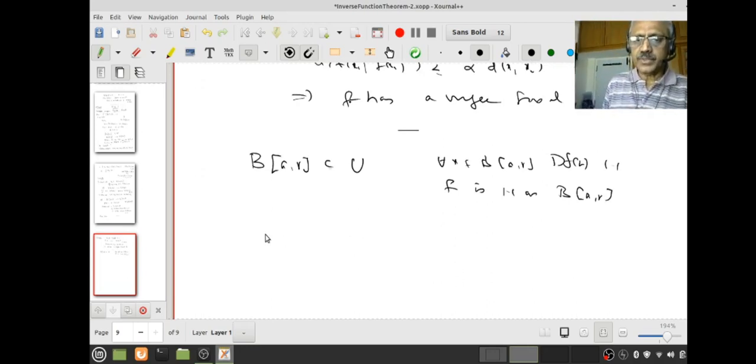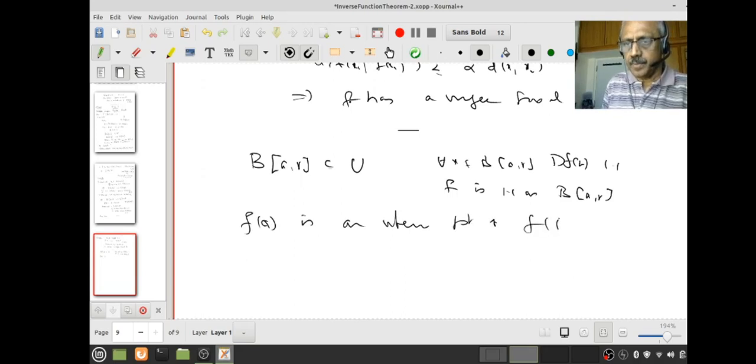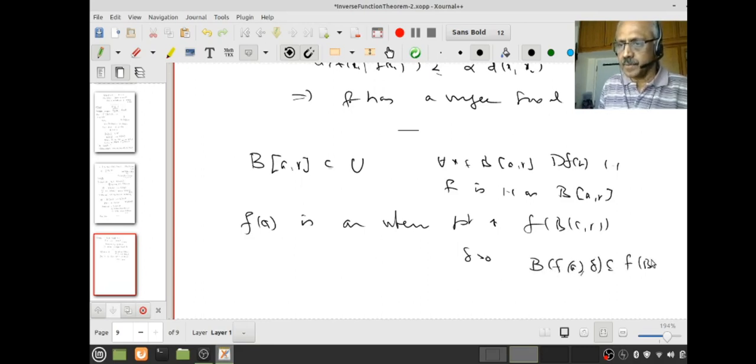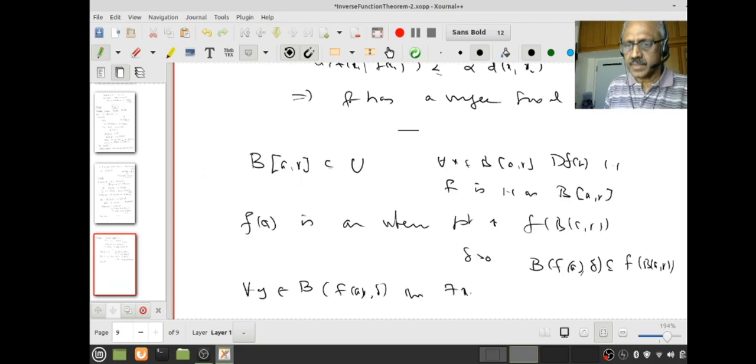Okay, and what we want to show is that f of a is an interior point of f of BAR. This is what we want to prove, right? So that means we want to say there is a delta positive so that B f a delta is contained in f of BAR. That means you give me any y in B f a delta, then there is an x in BAR such that y equals fx. This is all we want to prove.